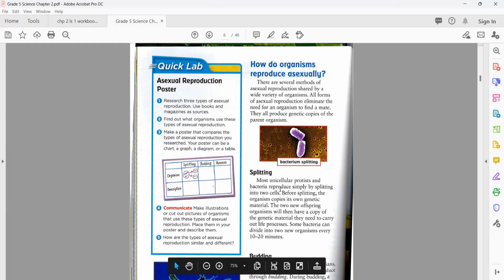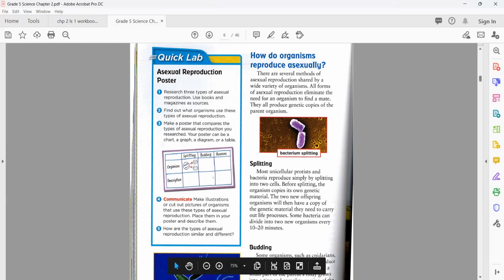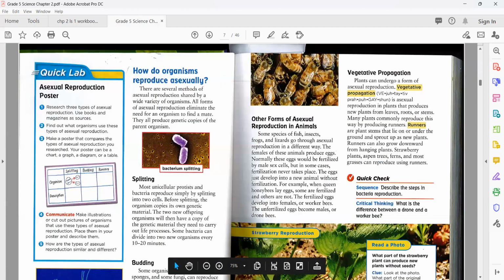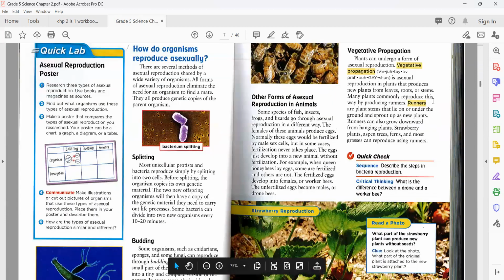You know very well that the first, in which one cell is divided into two, we call splitting. Second method is budding. Like here in Hydra, a small projection first starts, then it will detach from the parent body, and then it will grow like the same organism. So we name this type of reproduction asexual, and this is a type of budding. Next, you can also see here vegetative propagation, in which you have runners, etc.